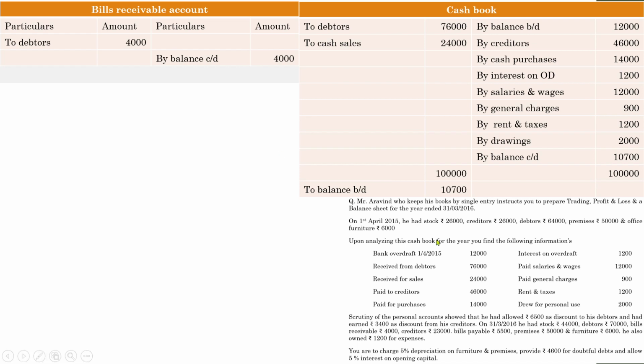In the question there is no information regarding bill drawn on debtors, but the implied meaning of these sentences states that during the year Aravind had drawn a bill on his debtors, because in the end there was 4,000 and in the beginning there was nothing. So during the year a bill was drawn, that is the meaning.